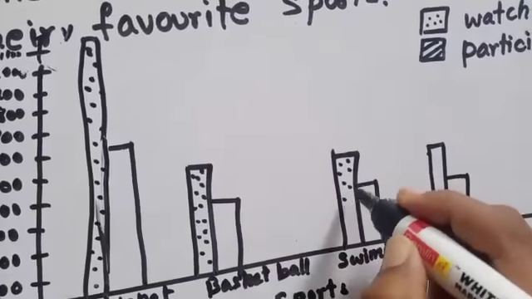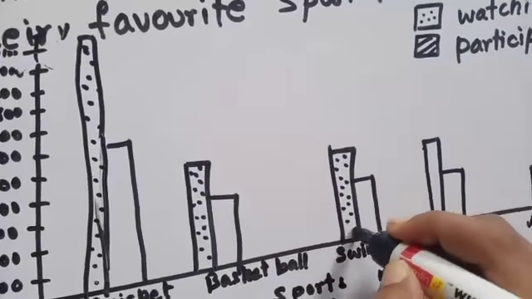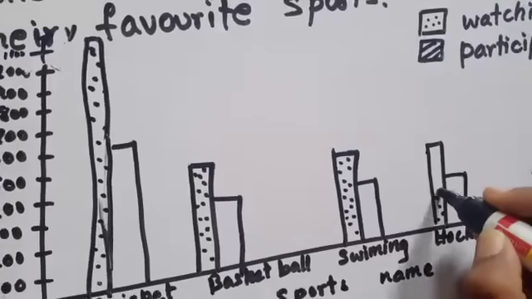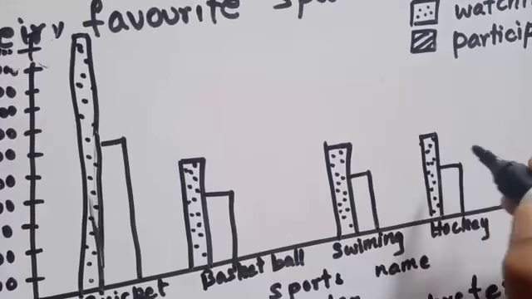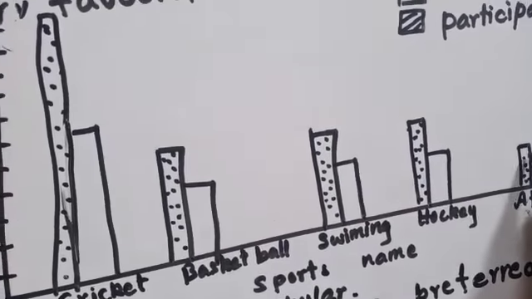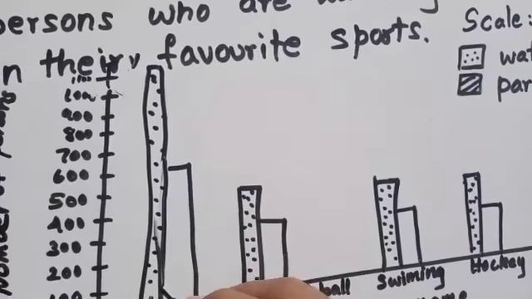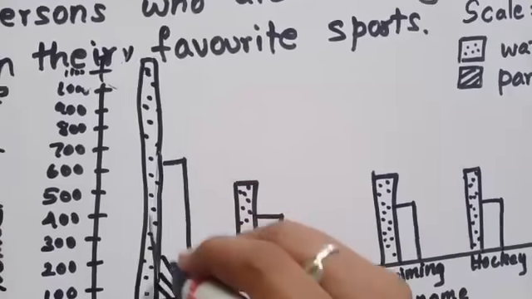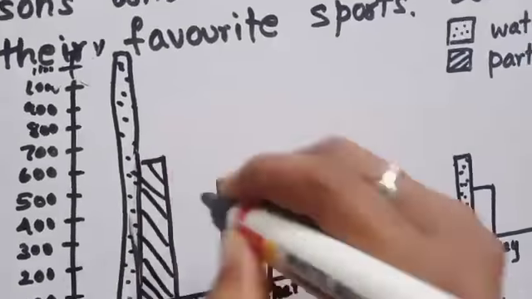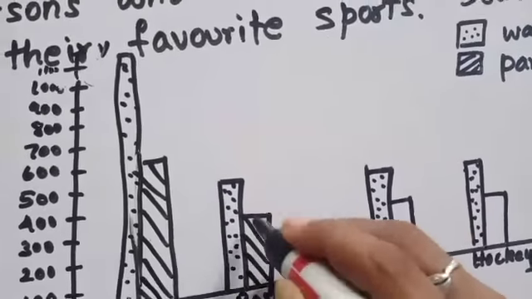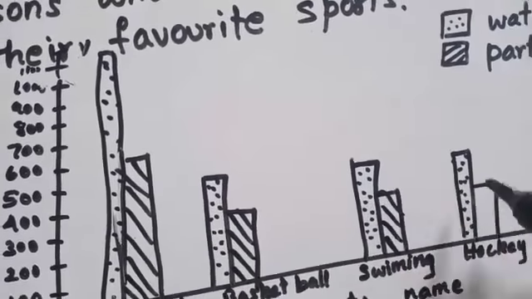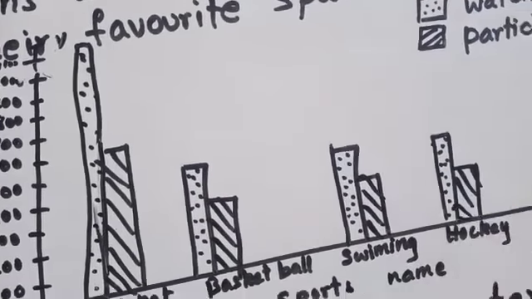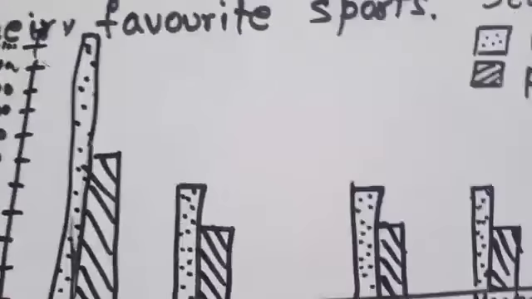It is easy to identify as well as very easy for comparison. So we have to draw slanting lines on the participating bars. Then it is easy to understand. If you do like this, now your graph is ready.